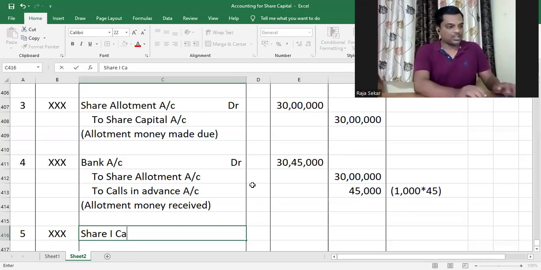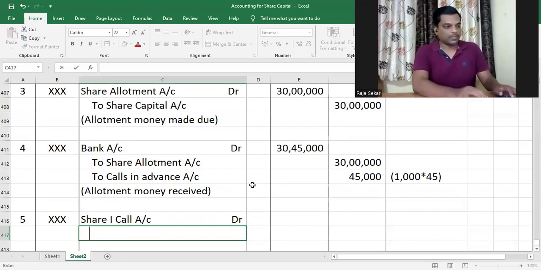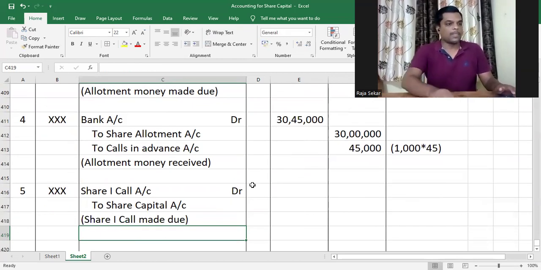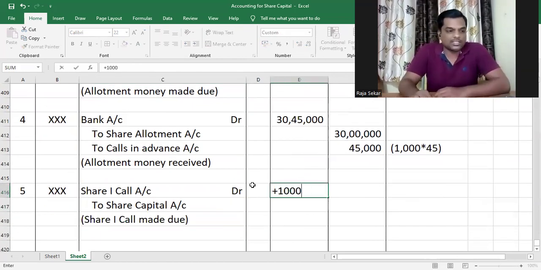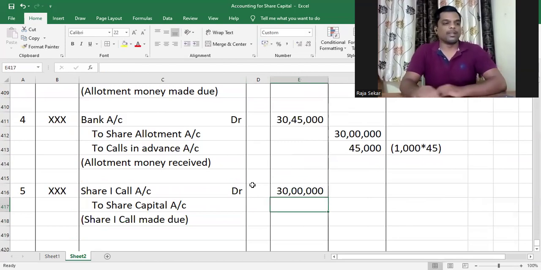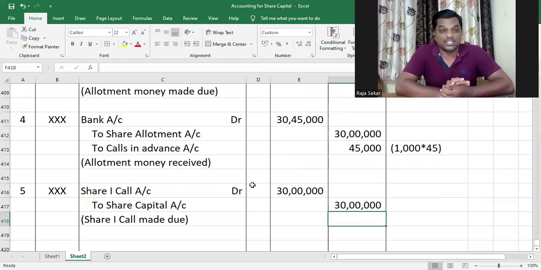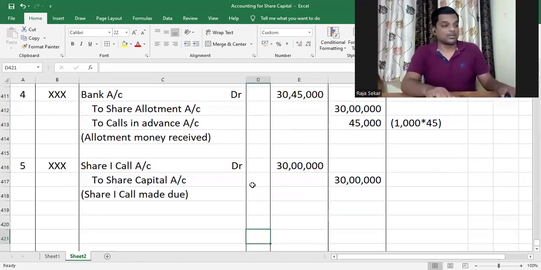So, share first call account debit to share capital account, share first call made due. On the 1 lakh shares, 30 rupees per share will be made due. Even if he has paid advance, the making due entry will not change in any way. Understood or not, my dear children?